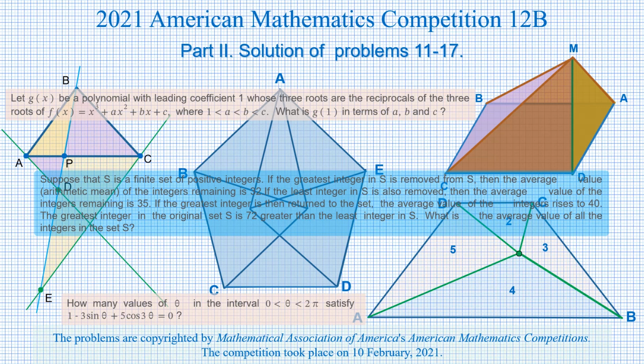We continue discussing the problems provided at the 2021 American Mathematics Competition AMC-12B, organized for high school students by the organization named American Mathematics Competition, related to the Mathematical Association of America. The competition took place on the 10th of February 2021. The problems and solutions are available from the site Art of Problem Solving, AOPS. The link to it will be placed under the video.